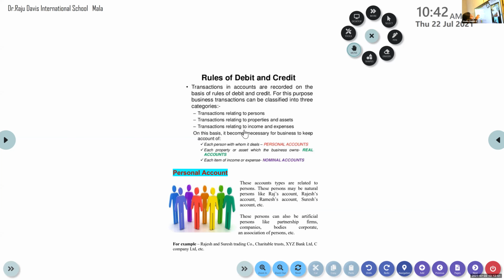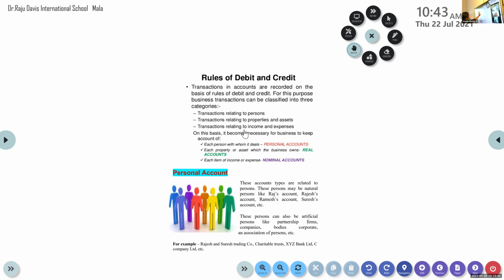Transactions relating to people, persons involved. As we said, purchased goods from Anish. So there is a person called Anish, so these are transactions related to people. Transactions relating to properties and assets. And transactions relating to income, expenses, profit, gain, loss.